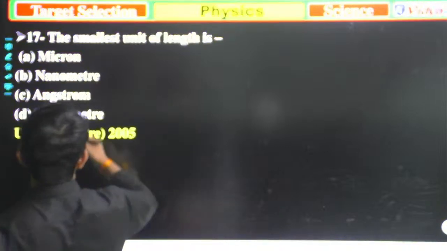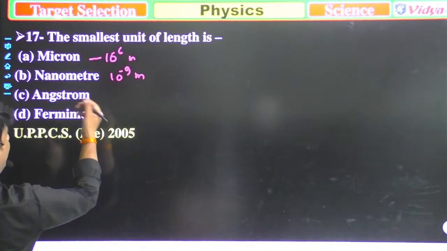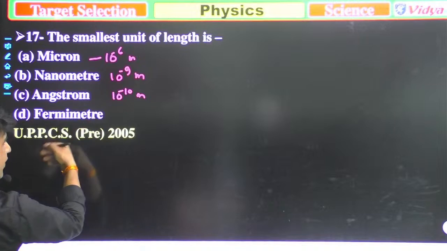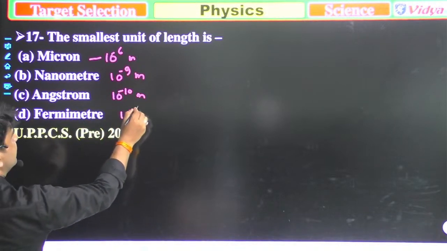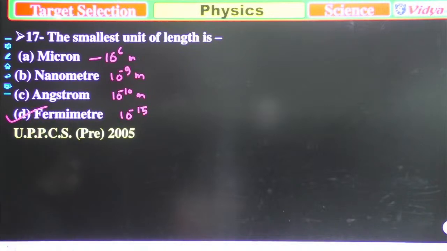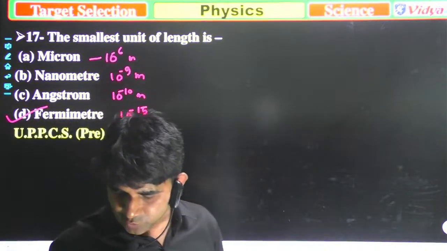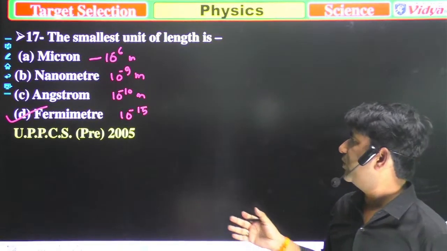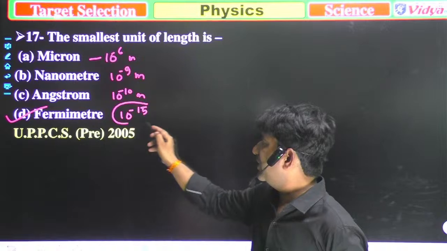So when we talk about the units, 1 micron is equal to 10 to the power minus 6 meter. 1 nanometer is equal to 10 to the power minus 9 meter. 1 angstrom is equal to 10 to the power minus 10 meter, and 1 fermimeter is equal to 10 to the power minus 15 meter. So option D. Vinod Kumar, you chose D. Well done, Vinod, you are correct, because fermimeter, 10 to the power minus 15, is the smallest.